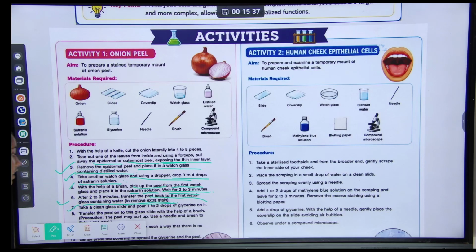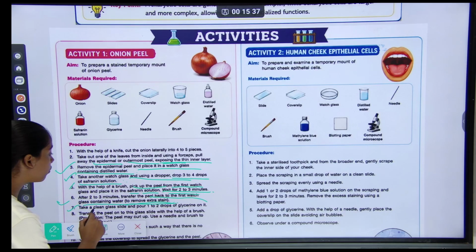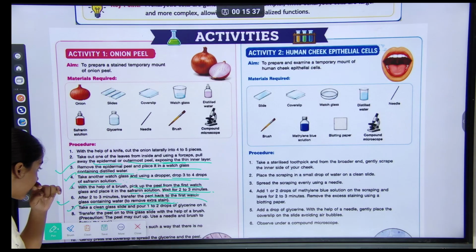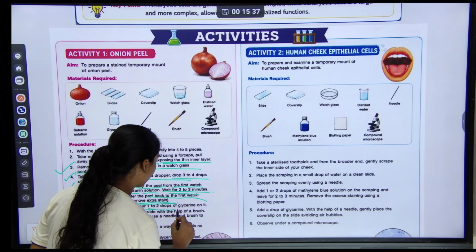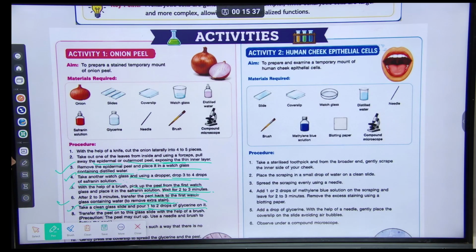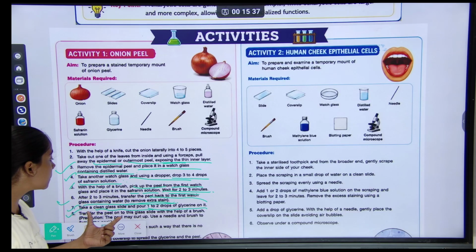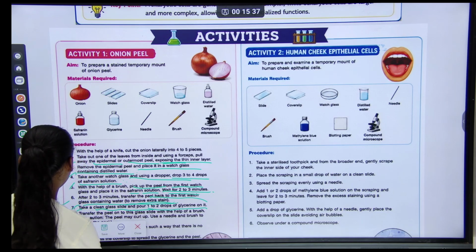7. Take a clean glass slide. You have to take a clean glass slide and pour 1-2 drops of glycerine on it. Eighth, transfer the peel onto